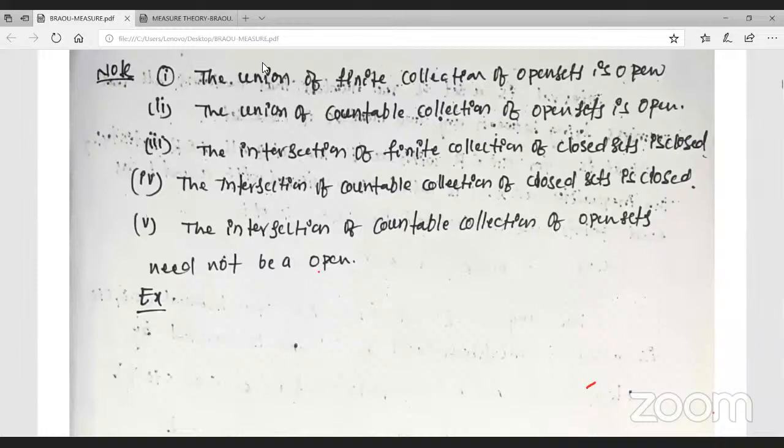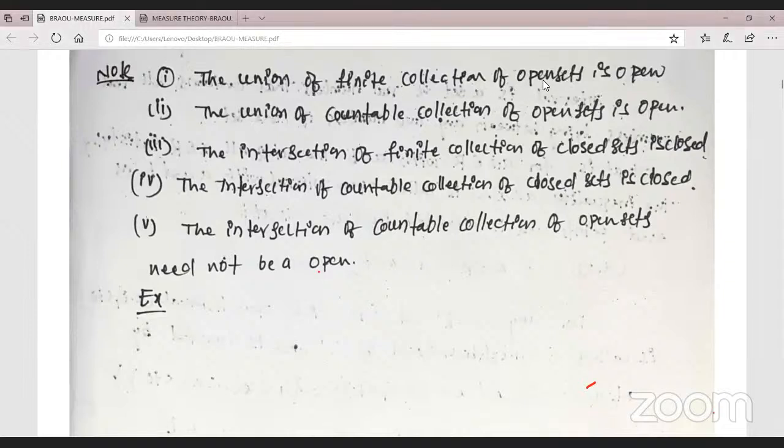Observe here, the union of a finite collection of open sets is open. Important: the union of a countable collection of open sets is an open set. The union of a finite collection of open sets is an open set. Observe here, the union of a countable collection of open sets is open. For arbitrary union, arbitrary means it has an infinite number of intervals, and each interval is an open interval or open set.